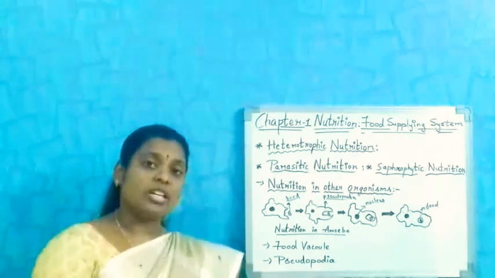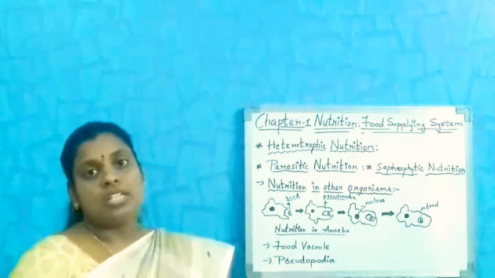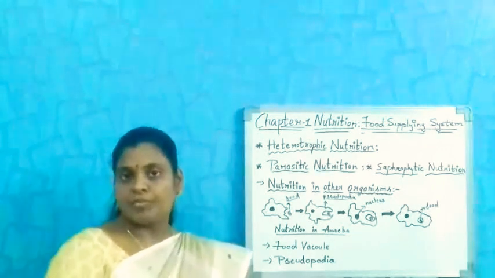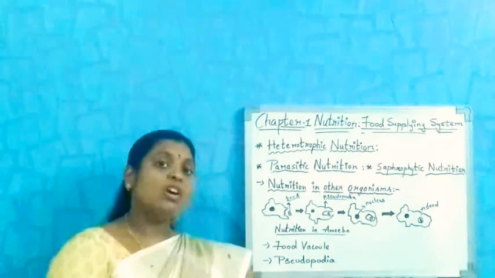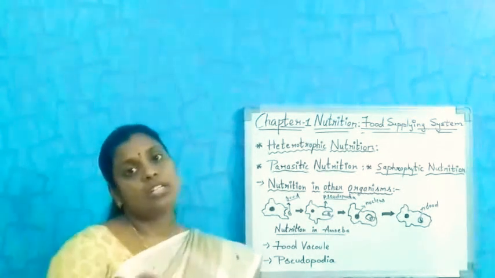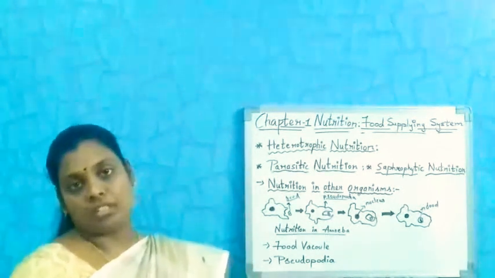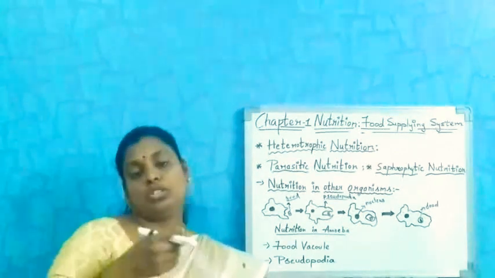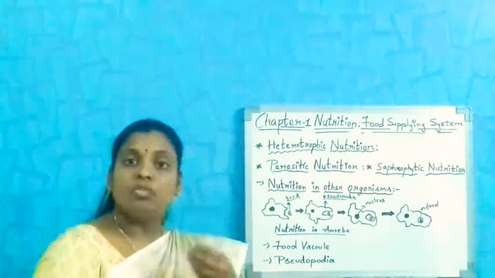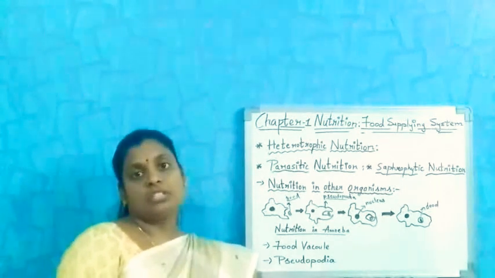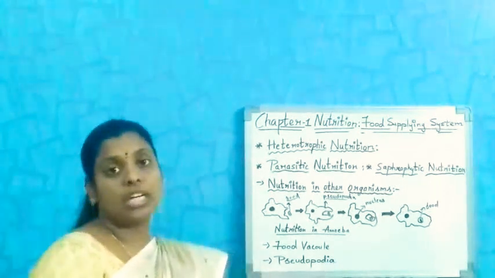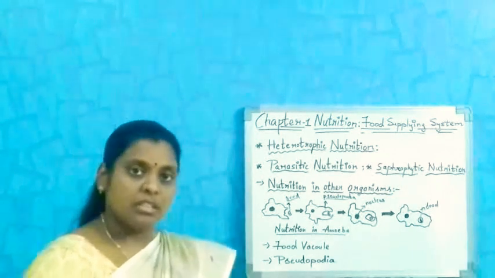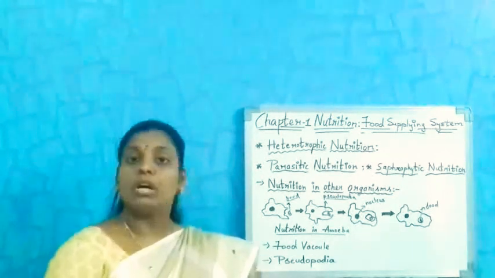Such organisms are called saprophytes. They break down the food particles into smaller substances and consume them outside the body only. Why? Because they are not able to take in those food materials as complex ones. So they break down into smaller particles, just like fungi, mushroom.